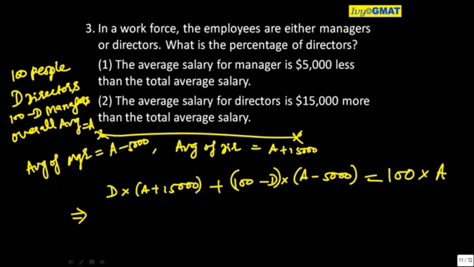How many unknowns do you see right now? So maybe even after reaching this stage you will say 2 unknowns, let me leave it. That's the beauty of this problem. If you solve it, A will actually cancel out and you will get D equal to 25.